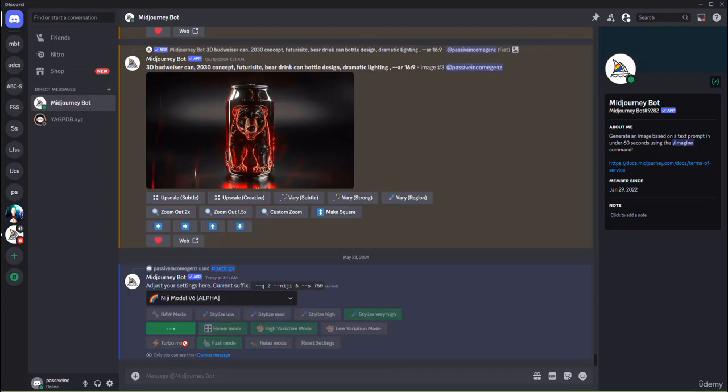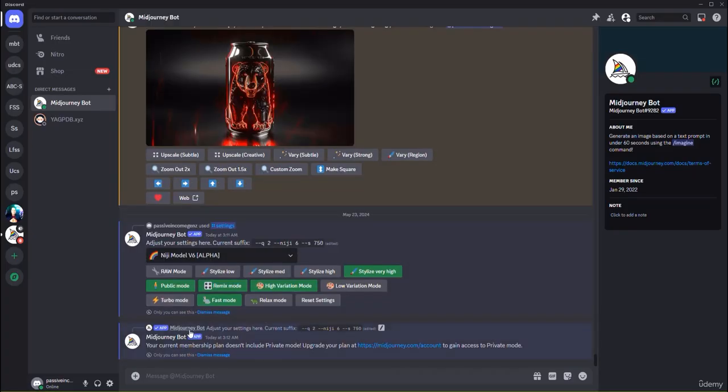If you disable it, then people are not going to be able to see your images, but you have to have a membership that allows you to use that plan. Now I'm running on fast mode, which means that it's regular. It's not super speed, but if you're running on turbo mode, you have to be careful because that's going to consume your credits.